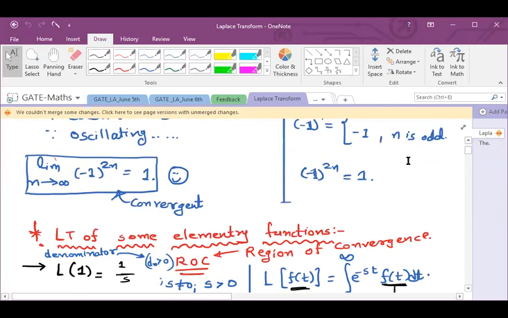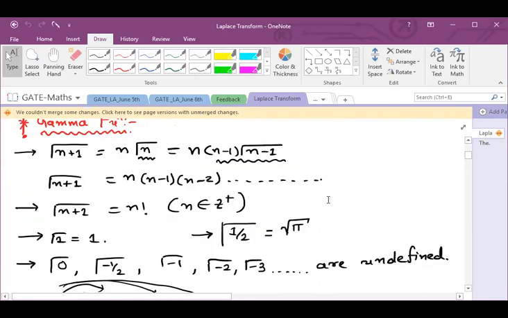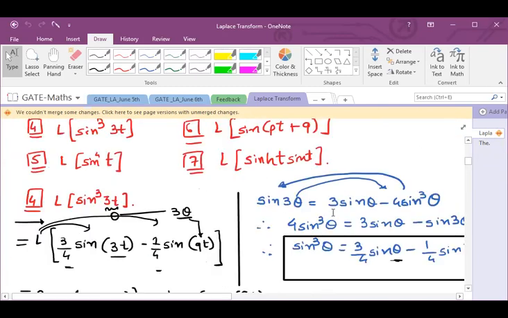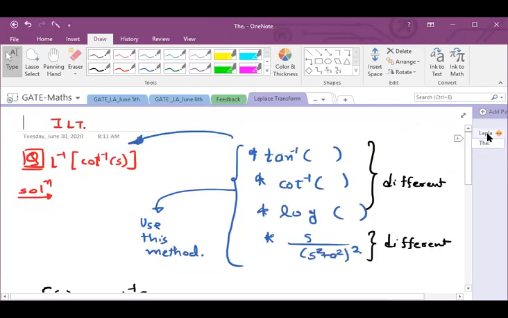Okay, no problem. I'll look after this. Okay. So we're discussing this second shifting property, right? It is done, I think.